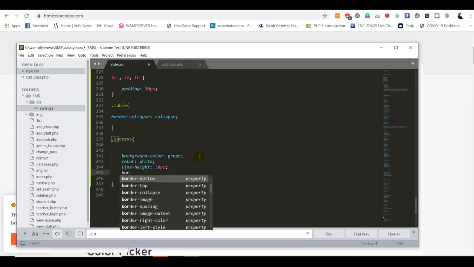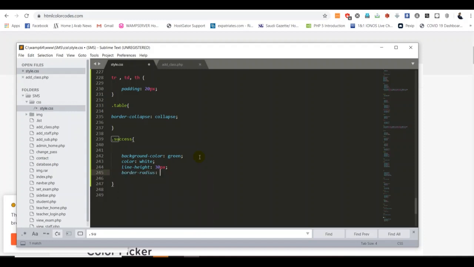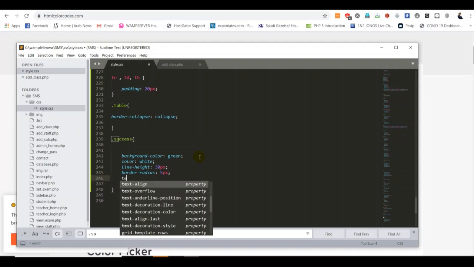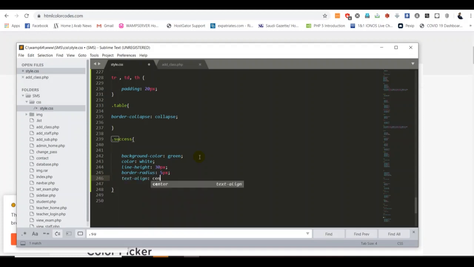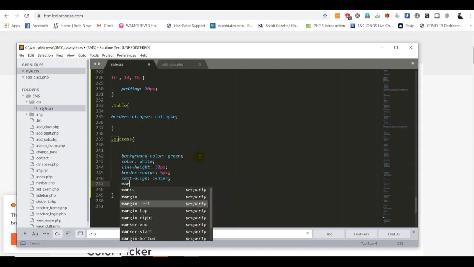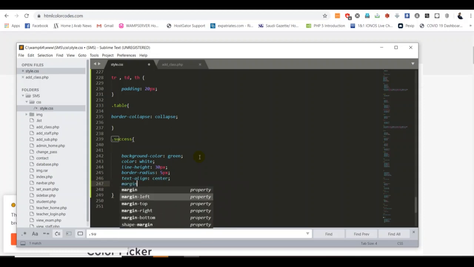Border for that button, the class is this one. Border I can add for radius purpose. So border radius in the 4 corners, that's the reason. So then 5 pixel. Now finally, let me add 2 more class styles. One for text align, which should be center for the text, and then margin bottom. That's important for that. Margin bottom here. So margin bottom, let me put 10 pixel.